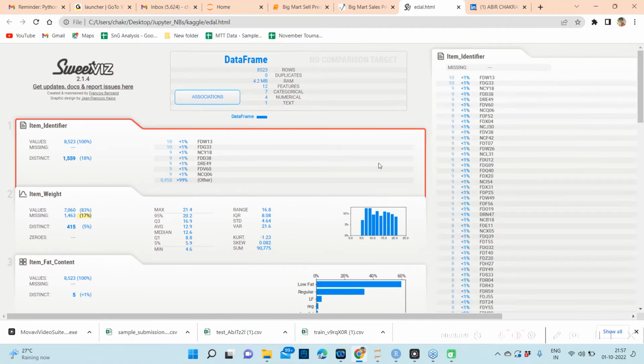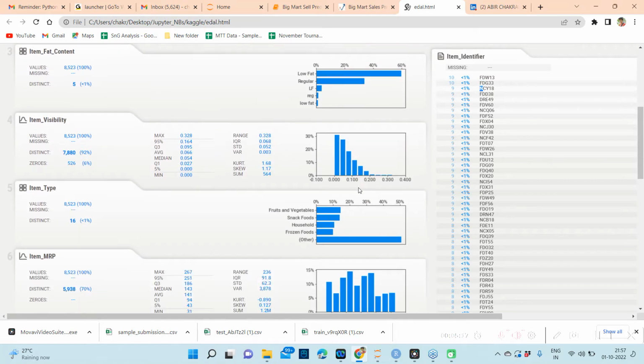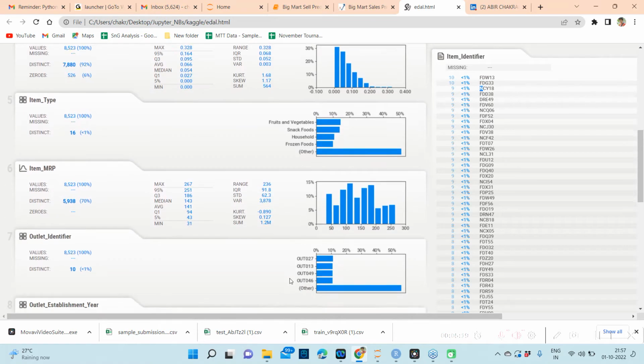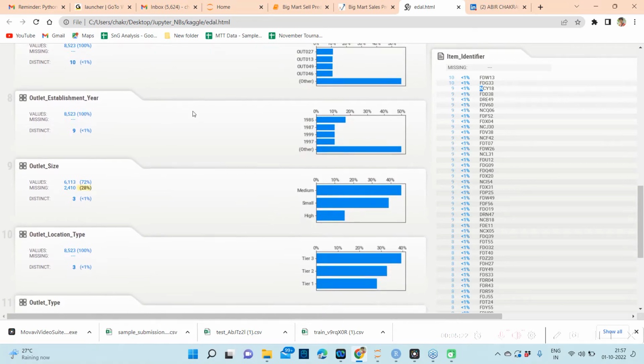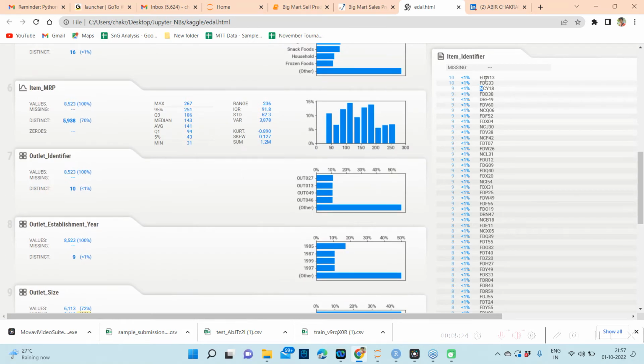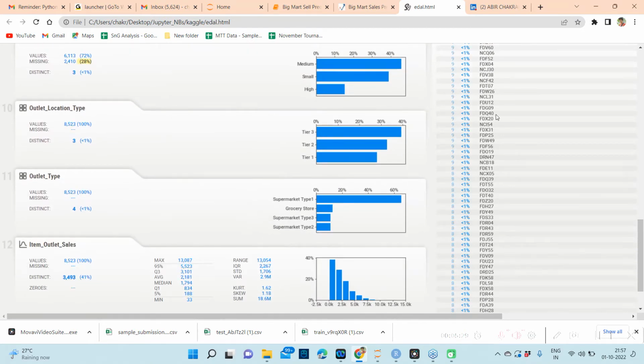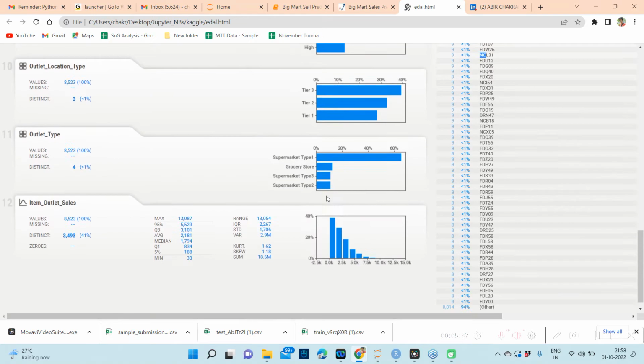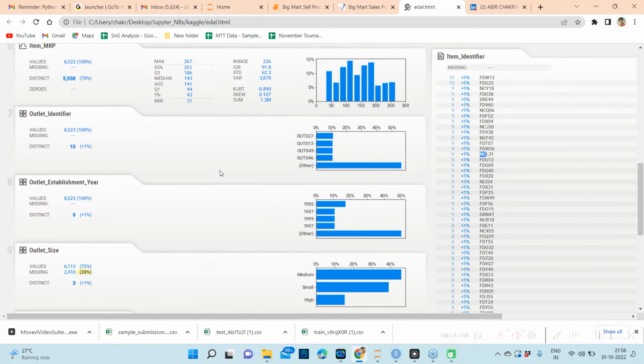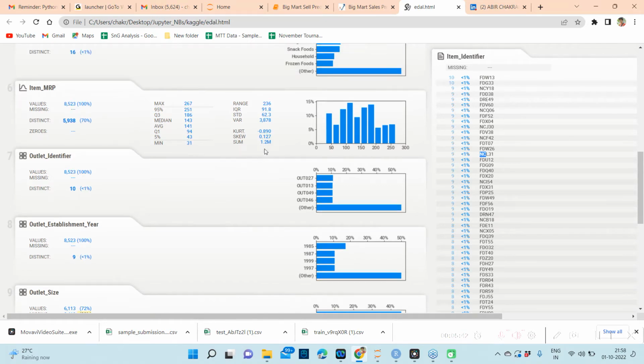What we saw in the earlier section is that we have this first two characters of the ID, like FD, NC, and DR. What I noticed is that each type has the same first two characters, and probably FD means food item, NC means non-consumable item, and DR means drinkable item. I also explored that separately, and I am not going to show it in the notebook to save space.